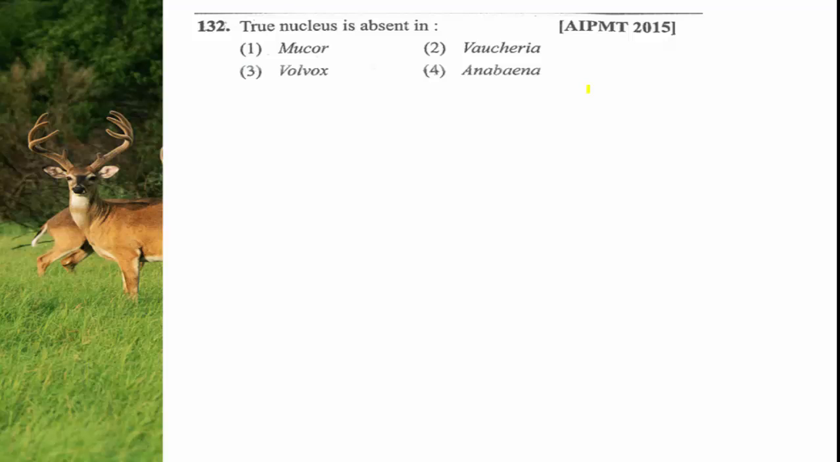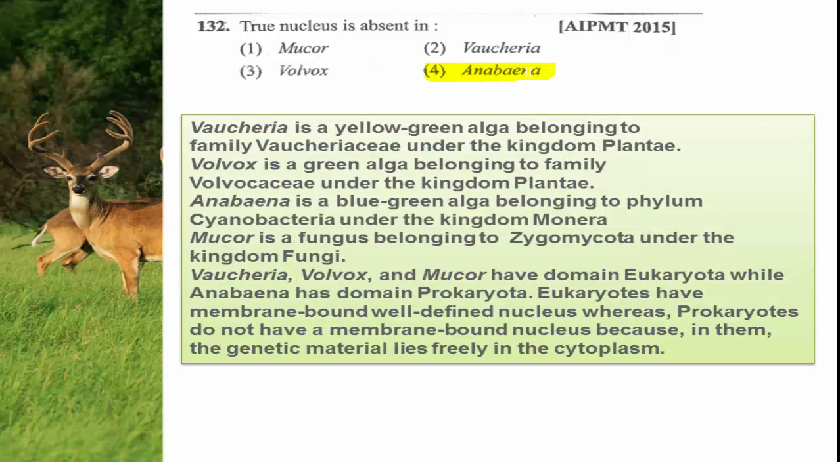Mucor, Vaucheria, Volvox, Anabaena. Mucor belongs to fungi. Vaucheria and Volvox are members of algae. Anabaena is a member of cyanobacteria. So what do you think? Anabaena is the answer because cyanobacteria belong to kingdom Monera and the members of kingdom Monera are prokaryotic in nature.